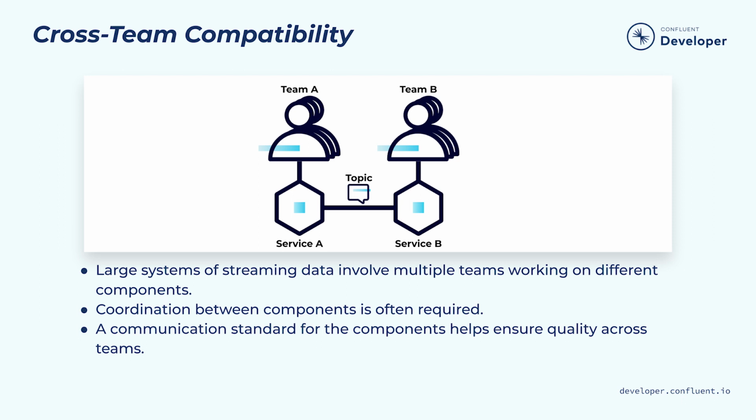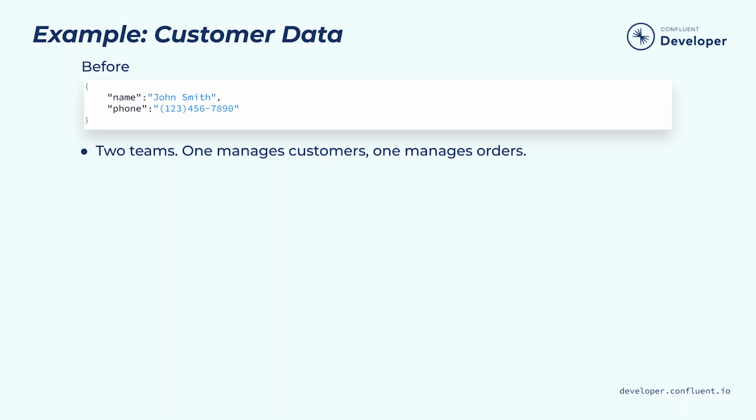Otherwise, it can create a situation where it is difficult to guarantee the quality of the data that we are receiving. Let's consider a concrete example. Our team is responsible for producing data about online orders. As part of that process, we sometimes want data about the customer placing the order. For example, we may want to display the data on an invoice. However, the customer data is managed by another team. That team produces data streams that contain the data we need.